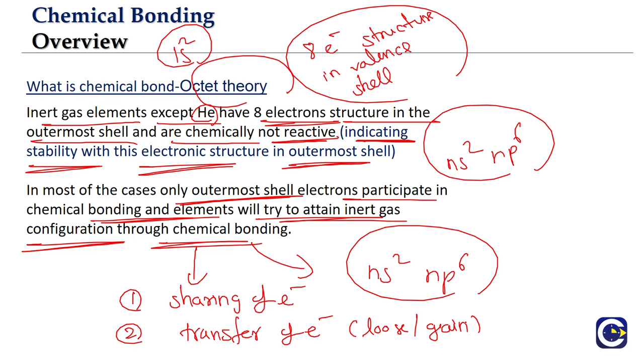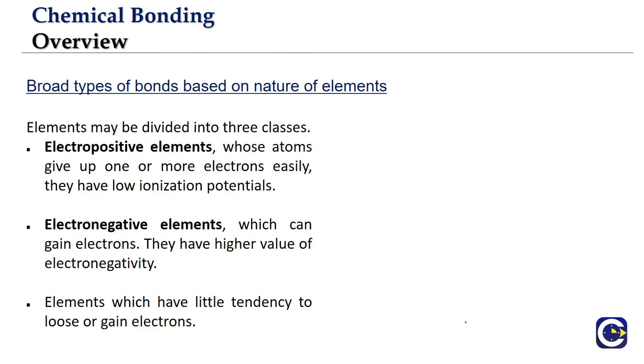So chemical bonding is basically a means to reach this octet arrangement in the outermost shell. Why do the elements have to reach the octet arrangement in the outermost shell? Because there is stability associated with this particular structure, which is based on the chemical inertness of the noble gases. We will again study the octet theory in the Lewis theory of chemical bonding, but here is just one more perspective for understanding chemical bonding.